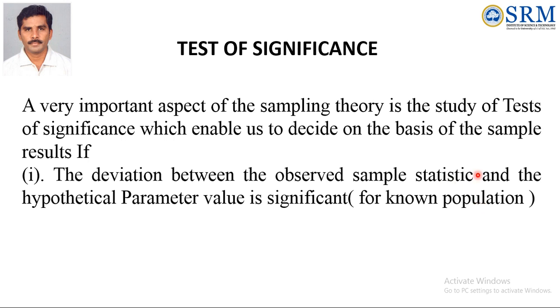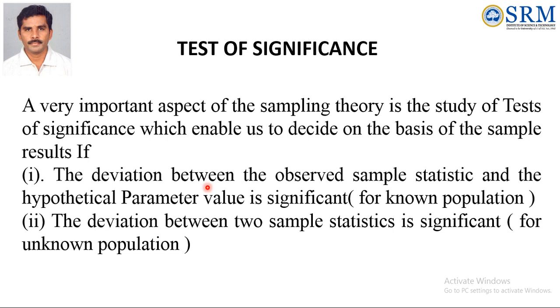So what is called the statistic? In the last two slides I explained what is called a statistic. The mathematical measurements of the sample is called a statistic. So what is the parameter here? Parameter is the mathematical measurements of the population. So we are going to compare the mathematical measurements of population and sample. That means we are going to discuss whether there is any deviation between the sample value and the population value. It is for the known population.